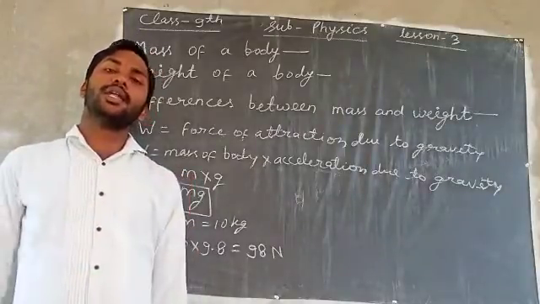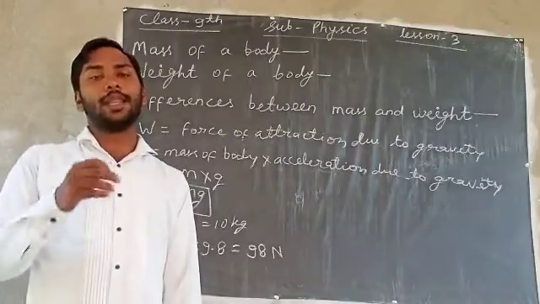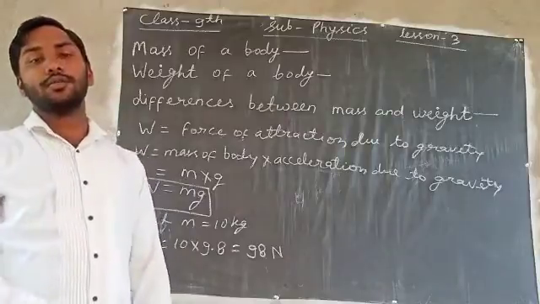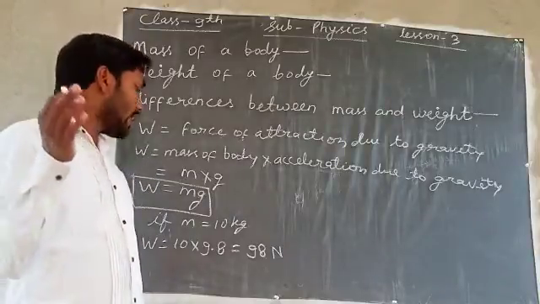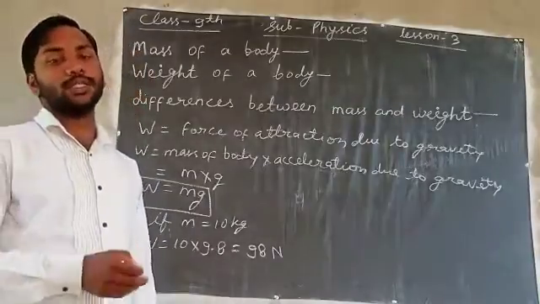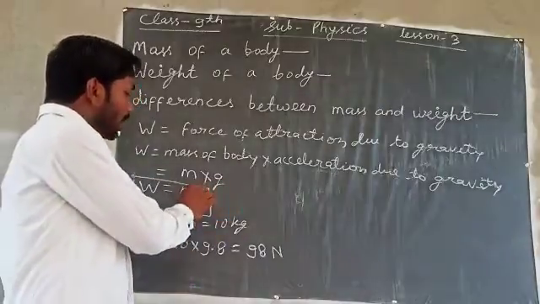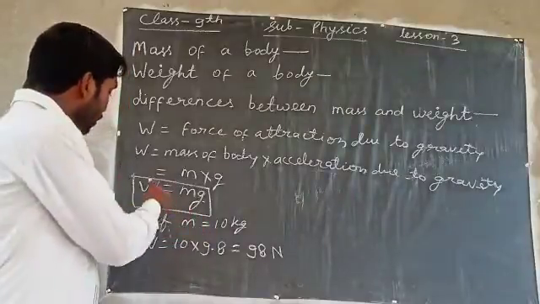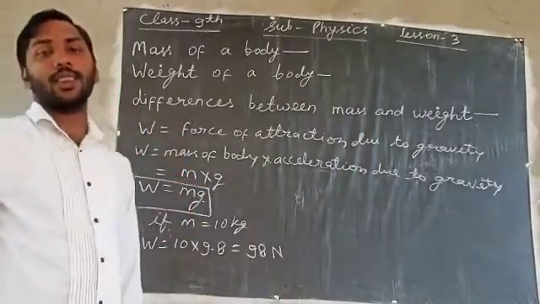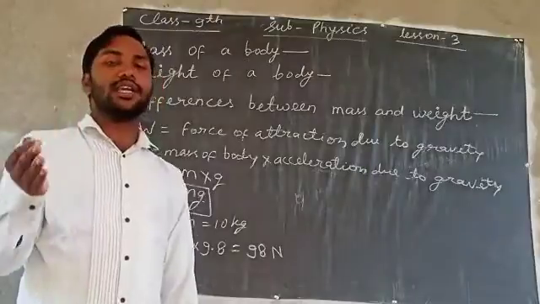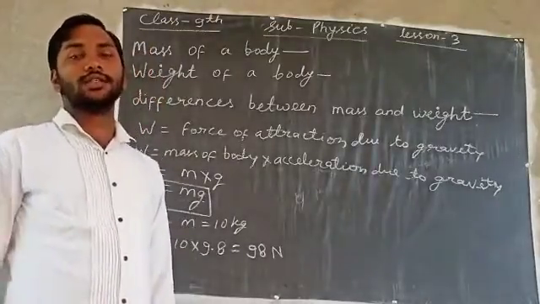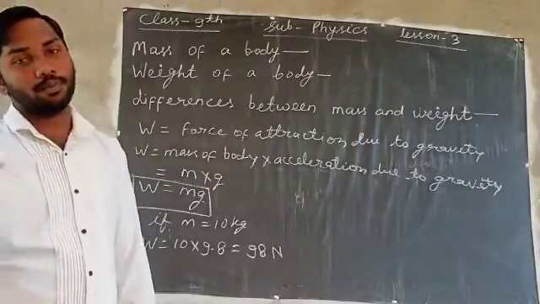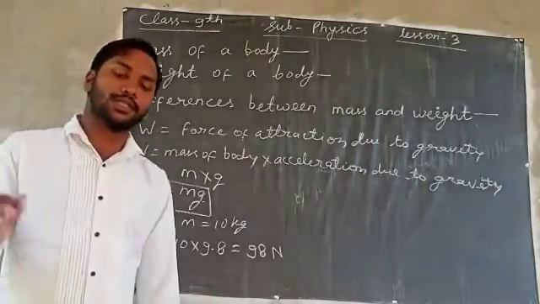Mass of a body remains constant at every place, but the weight of a body changes from place to place, because for every place the value of g will be changed, so the weight will be changed. So mass is constant at every place, but weight is variable at different places.